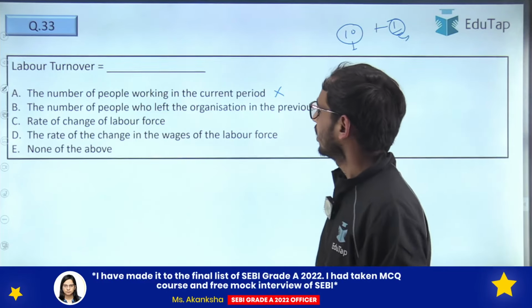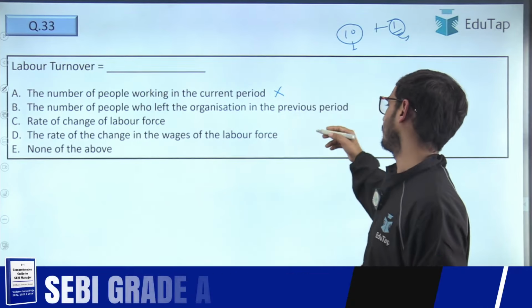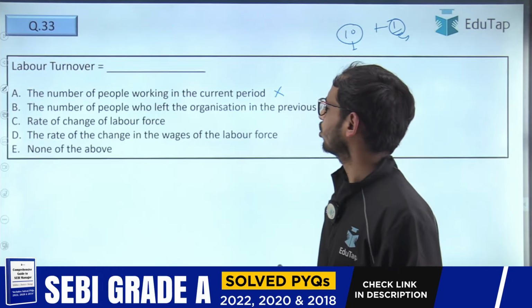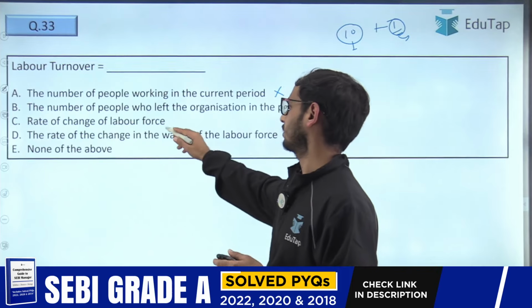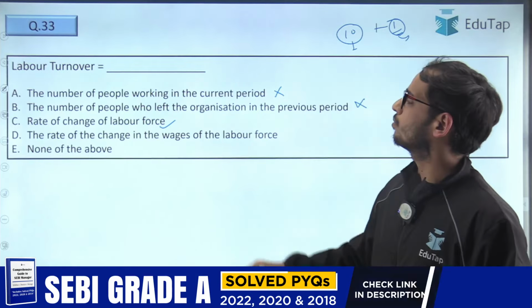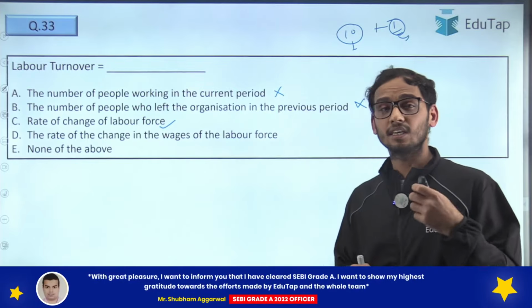Option B says the number of people who left the organization in the previous period. No, not very appropriate. Rate of change of the labor force. Yes. So option C is the correct answer, because it is telling you about the rate of change of labor force, by which rate your labor force is changing.